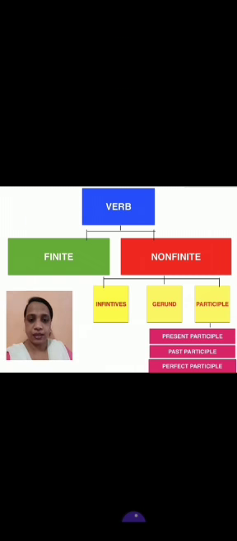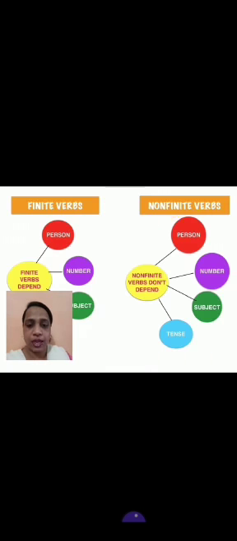Children, hope you understand this verb chart. So see the next.